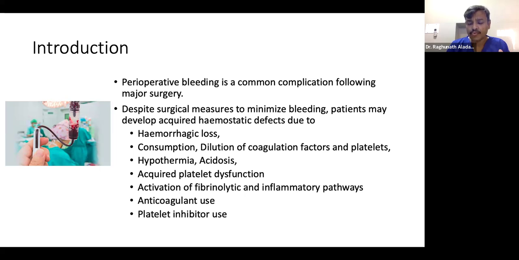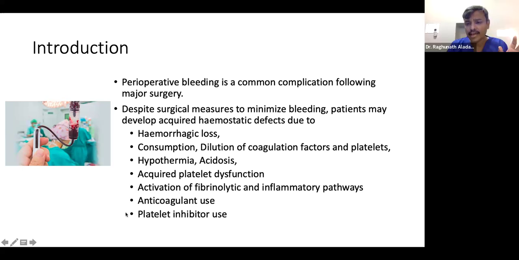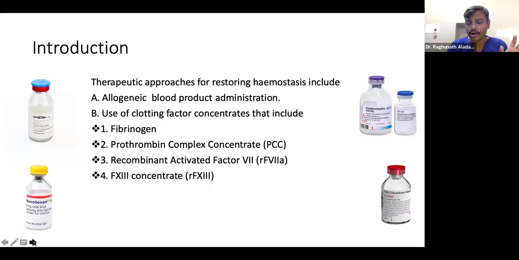So we have to address all these factors before even considering blood products or factor concentrates. Try to correct these underlying pathologies, especially hypothermia and acidosis, and correct the anticoagulant use and platelet inhibitor use. Then we can think of treatment.